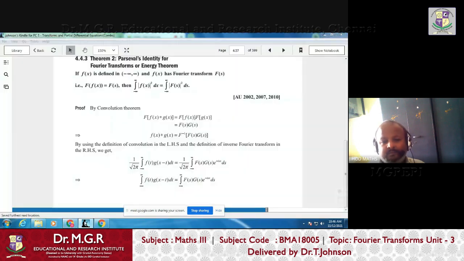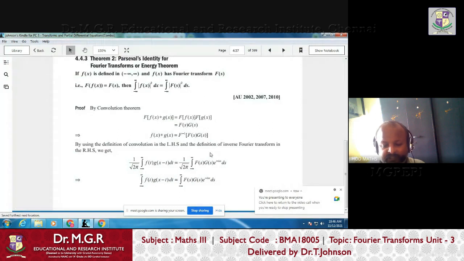So we just put the inverse Fourier transform definition in the right hand side: 1 by root 2 pi, integral from minus infinity to plus infinity of f of s g of s e power minus isx ds. In some books they put plus in the Fourier transform definition and minus in the inverse Fourier transform definition, but as I told in the last class, the two definitions are complementary to each other.